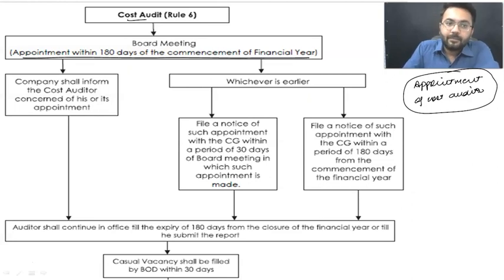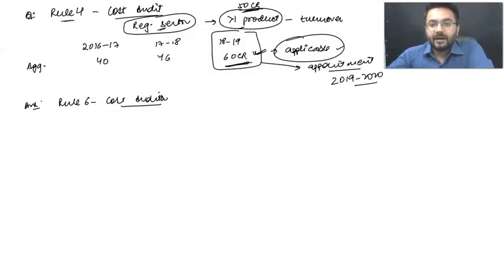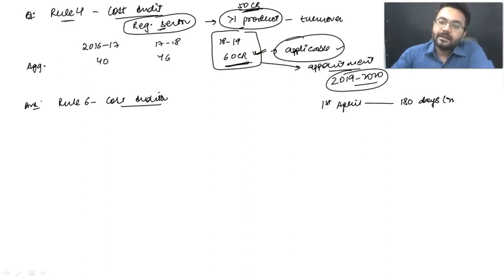Okay. The company is going to appoint within 180 days. Once your year has started, from 1st of April, you are going to take 180 days. Within 180 days is the maximum time period you should have your cost auditor with you. You need to appoint your cost auditor, my dear students. Do remember this part. Okay, got it.